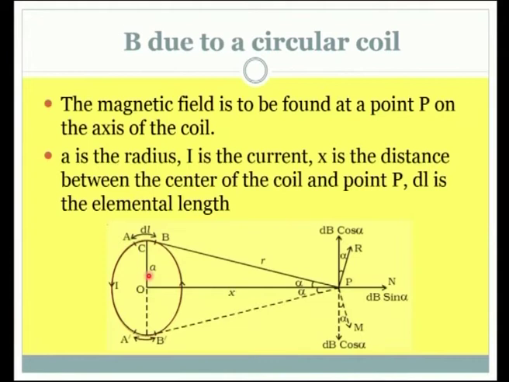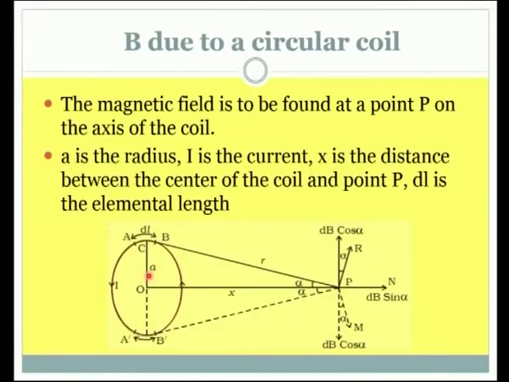It will be 90 degrees, because we have the coil like this, and from the elemental wire, when we consider the distance r, it meets the coil at 90 degrees. I hope you are able to visualize the orientation. So for us the term sin theta will become 1, because theta is 90 degrees and sin 90 is 1 for all the points. For every point this position will be perpendicular only. So we need not consider that, but there are other angles we need to be careful with.